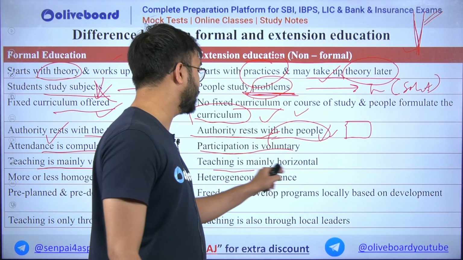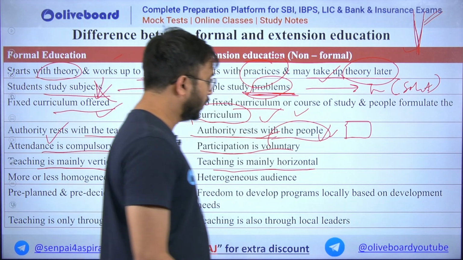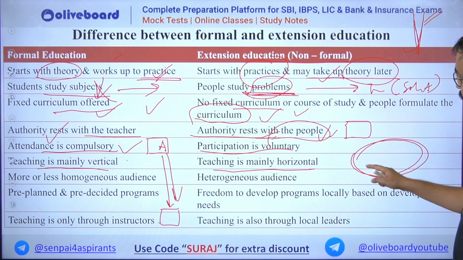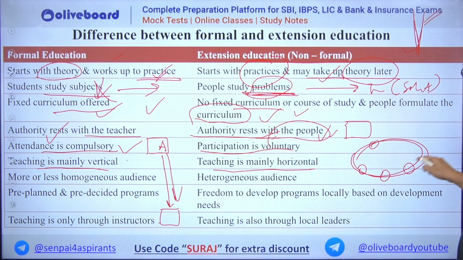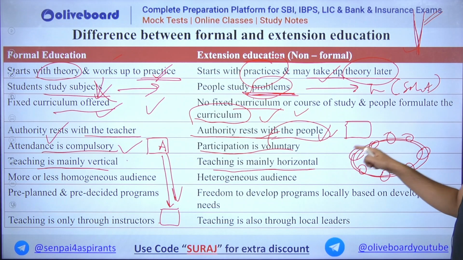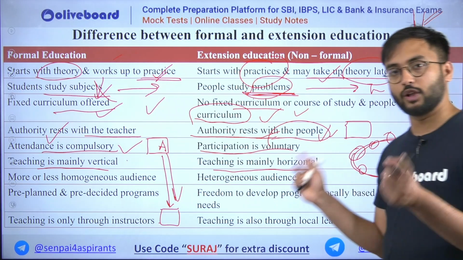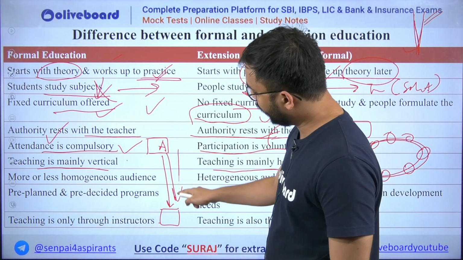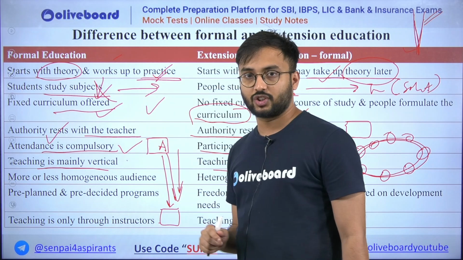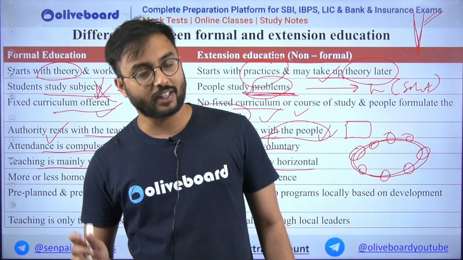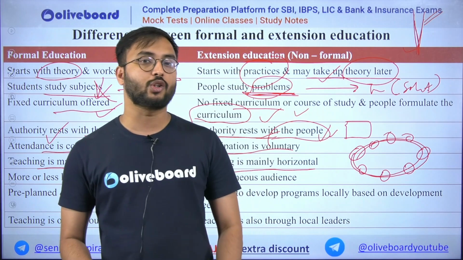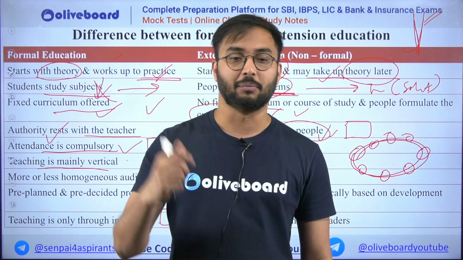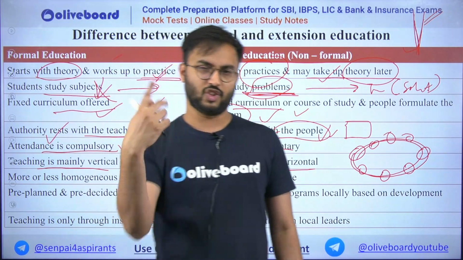Whereas here, teaching is mainly horizontal. That means the teaching happens through a group. People share their experiences and their learnings horizontally. That is sharing of knowledge, not instruction of knowledge. For example, in schools, the teacher teaches the student; the student cannot teach the teacher, and neither can a student teach students. If you try to teach your friend in school, the teacher used to say that if he doesn't understand, he can ask me and I'll teach him. So this is just vertical, not horizontal.